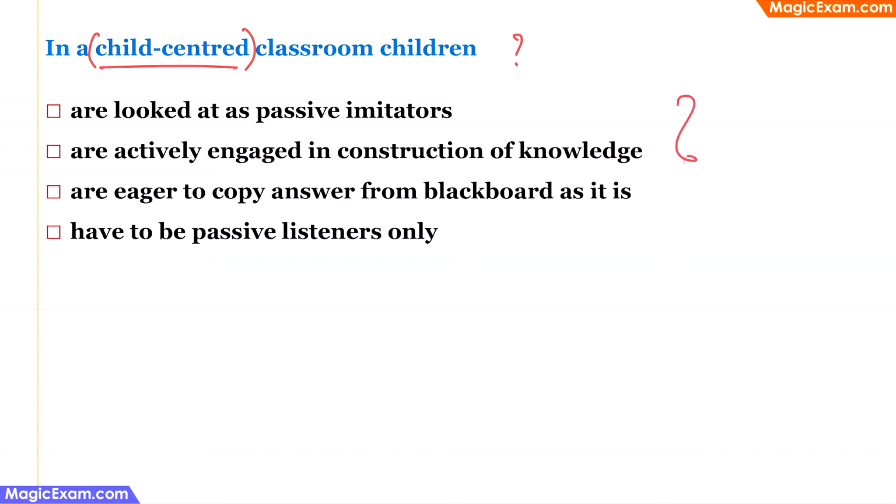Now, if you look at all the answer choices, the second one says that children are actively engaged in construction of knowledge. Therefore, the correct answer here has to be option 2. Children are not passive imitators. Children are not just eager to copy answers from the blackboard, and children are not just passive listeners. So, even if you look at all the other options, they are incorrect. Therefore, only option 2 is correct.